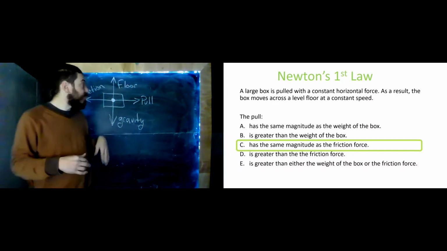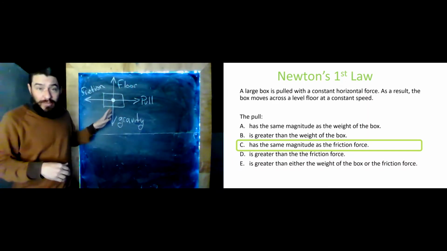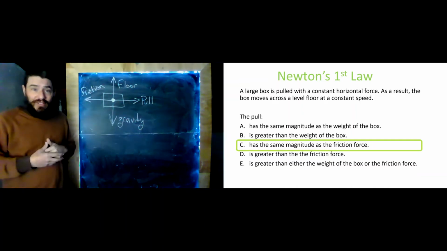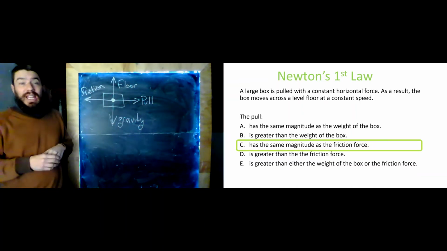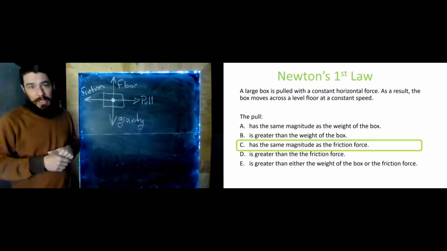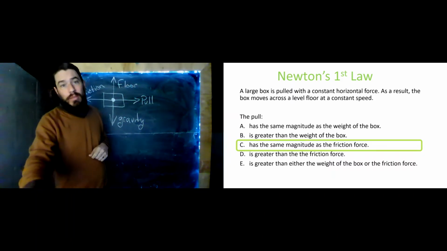And it's not true, right? The total force on an object has to be zero if the object is moving in a straight line at a constant speed. Here's one more.